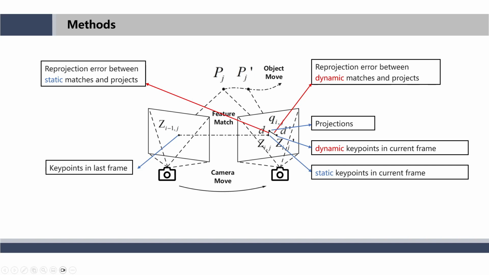The potential motion regions are further examined for their motion status using epipolar constraints and reprojection error. The principle of motion verification is illustrated in the figure, where the reprojection errors for the static point P and the dynamic point P are denoted as D and D respectively. It is observed that the reprojection error for dynamic points is greater than that of static points.